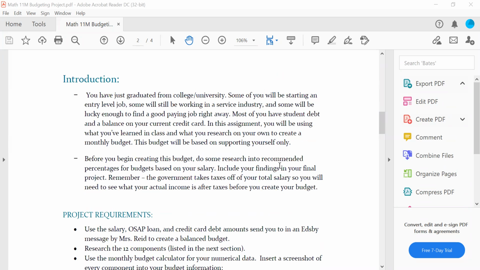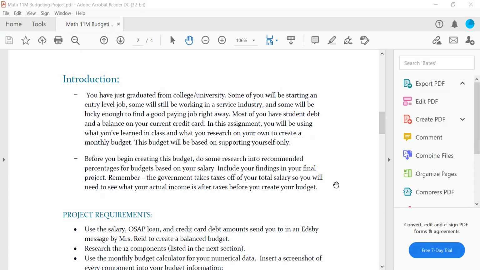This is the introduction. Congratulations, you've just graduated from college or university. Some of you are starting off in an entry-level job. Some of you will be working in a service industry. Some are lucky enough to find a good paying job right away. You don't have to worry about coming up with a hypothetical job though, okay? You guys all have found a job, and I'm giving you a salary.